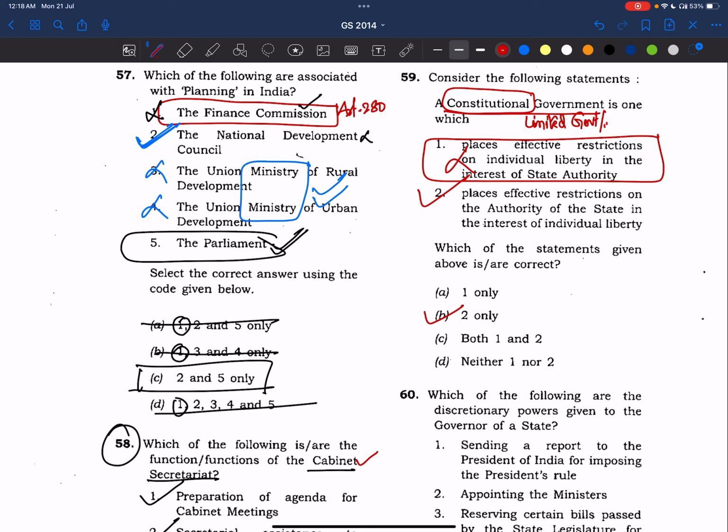Okay, please remember this, because while I was solving these questions yesterday and day before yesterday, I made this question wrong. I thought that the answer is both 1 and 2. That's why I'm trying to explain this thing. Okay, statement 1 is wrong. Why? Because constitutional government is limited government. It focuses on giving rights to citizens and tries to impose restrictions on state authority. Okay, I made this mistake. That's why I'm sharing this with you people. Okay, frankly.